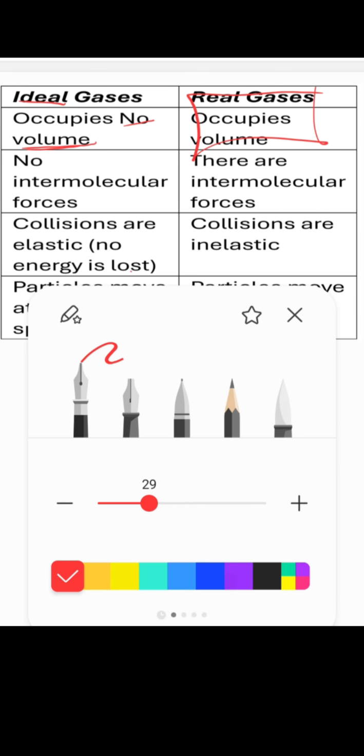Now, the other thing that we've discussed was when we were talking about decreasing the temperature of real gases. When we decreased the temperature of real gases, we saw that they started to liquefy. That is because there are intermolecular forces. We have forced the particles to come closer together, and that way we saw liquefaction happening.